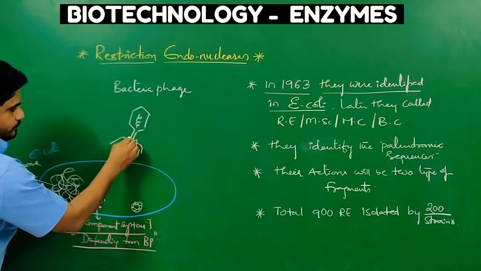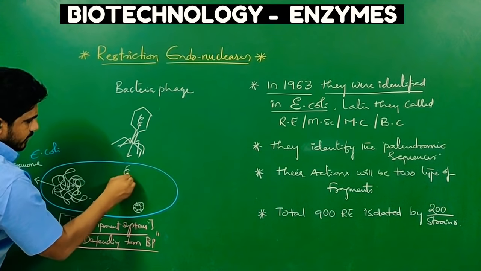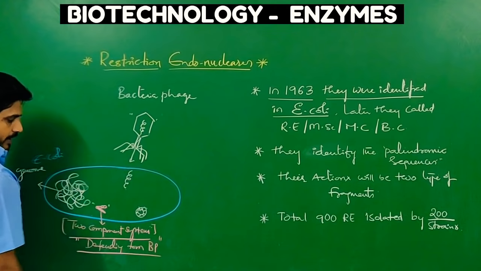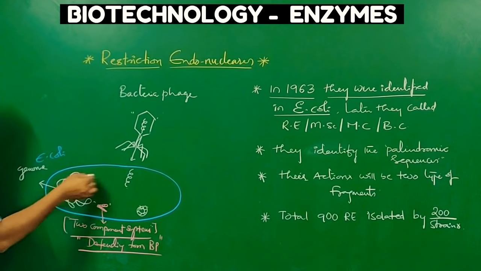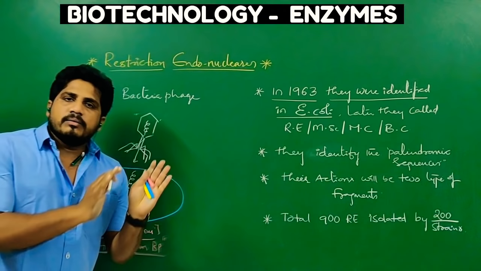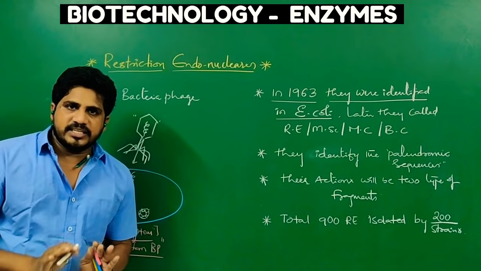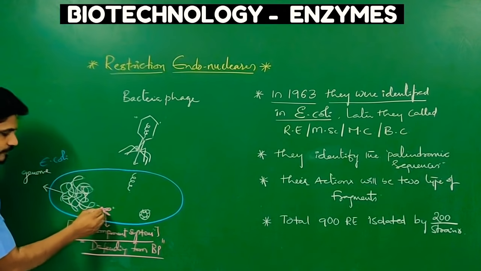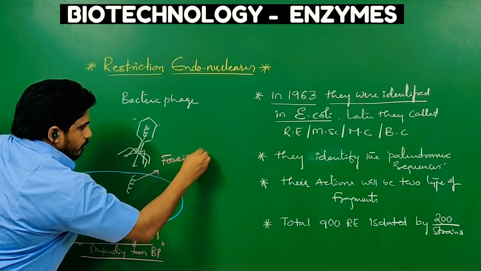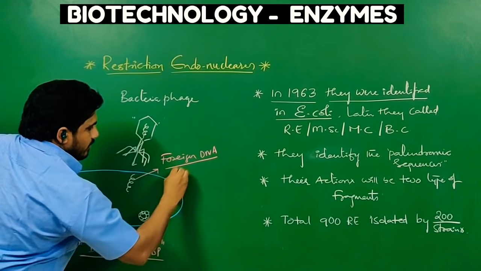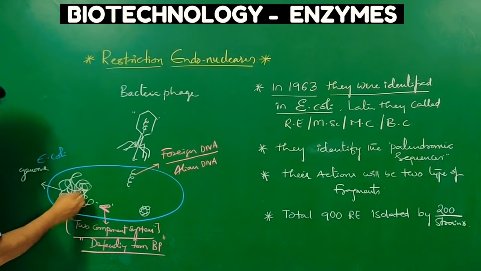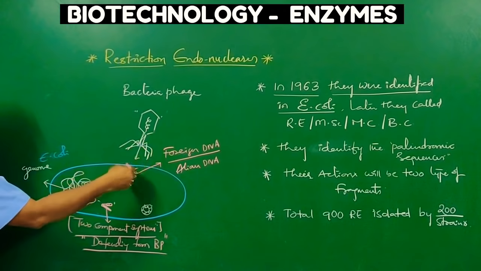When bacteria are infected, the genome of the virus is injected into the bacteria. If it comes in, these actions damage the bacterial genome, and then the bacteria will die. This is how a bacteriophage infects the bacteria. But when a foreign DNA, or alien DNA, enters, obviously foreign to whom? To the bacteria. It is not related to the bacteria, so we can call it foreign DNA or alien DNA.